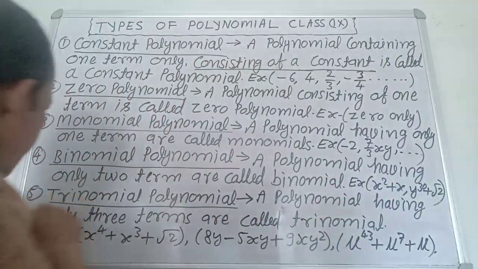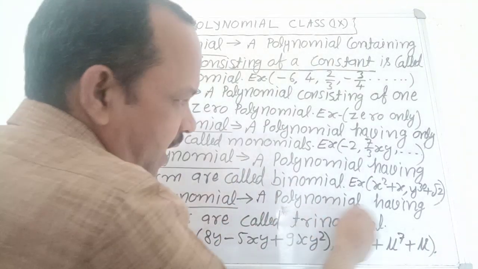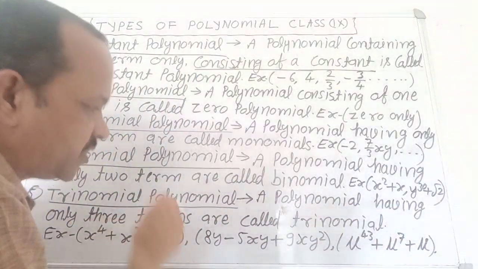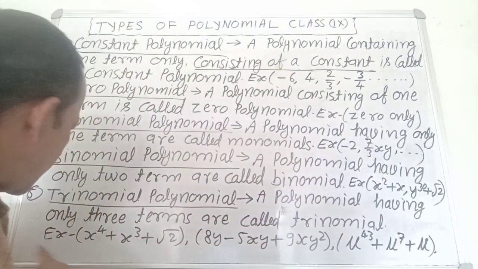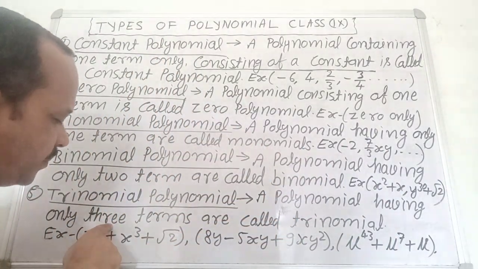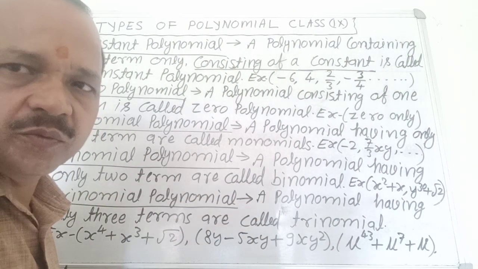Very good. Next, trinomial polynomial. A polynomial having only three terms is called a trinomial. For example, x power 4 plus x power 3 plus root 2.